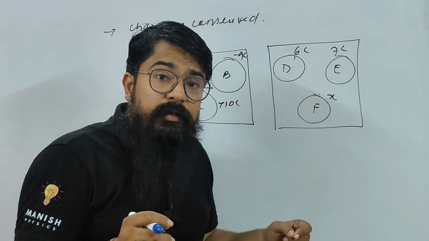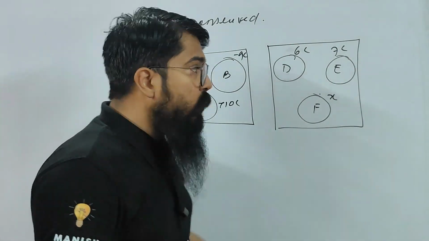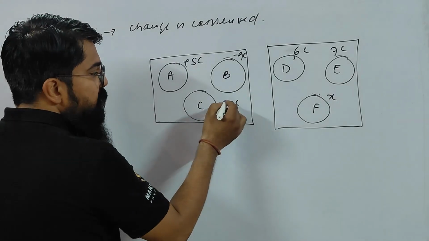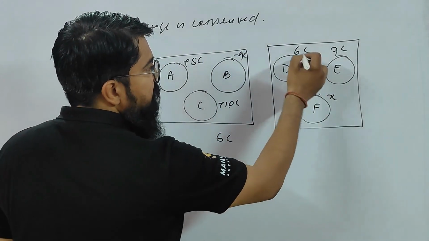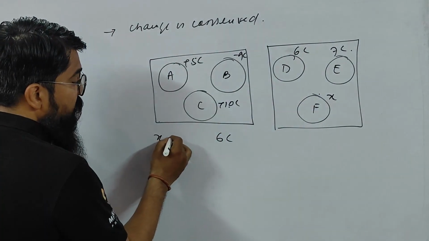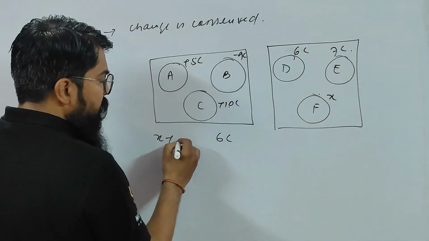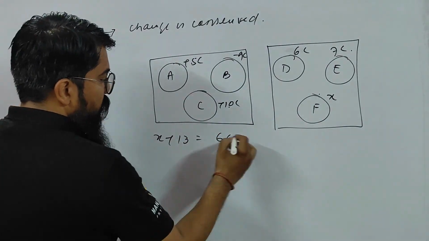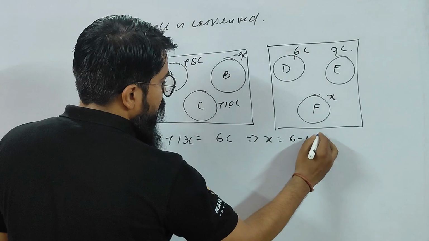So what do we know, children? We know that in an isolated system the total charge remains constant. So here total charge is 10 plus 5, 15, minus 9, is 6 coulomb, and here it is x plus 6 plus 7. So x plus, what is 6 plus 7? That is 13, equal to 6 coulomb. So x is equal to 6 minus 13 coulomb.